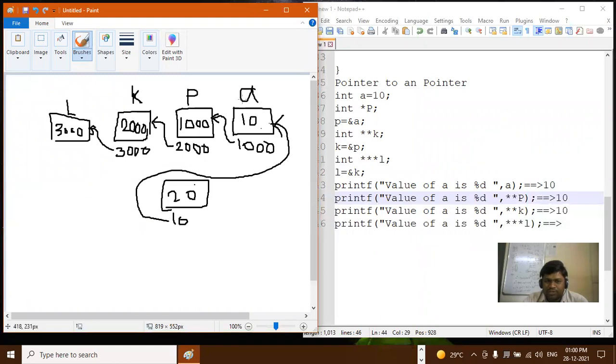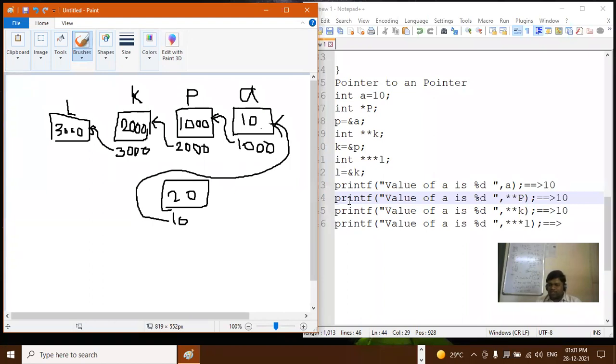Suppose 20. So this value will be considered as an address, and automatically our machine is fetches the value which is stored at that address. But here we are just assuming it, right? So actually all this address and everything is managed automatically in memory.